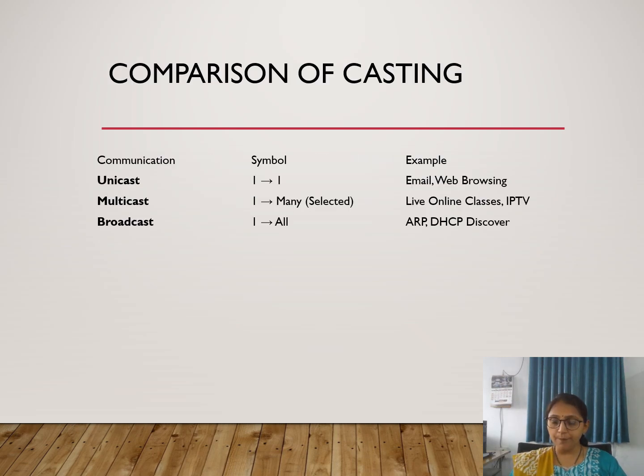Now we can see the comparison of casting, that is communication type and example. Unicast is one to one: email and web browsing. Multicast is one to many: live online classes. And broadcast means one to all: DHCP discover or ARP request.